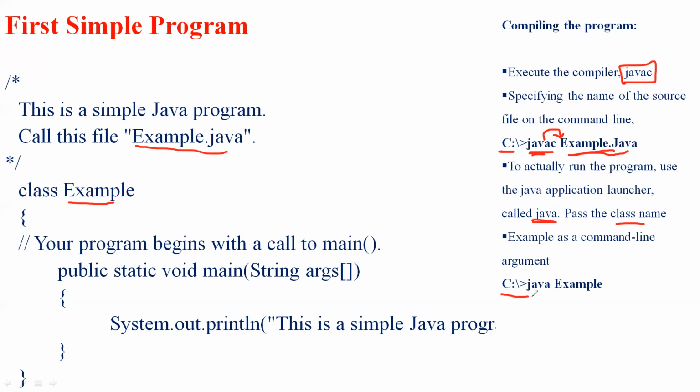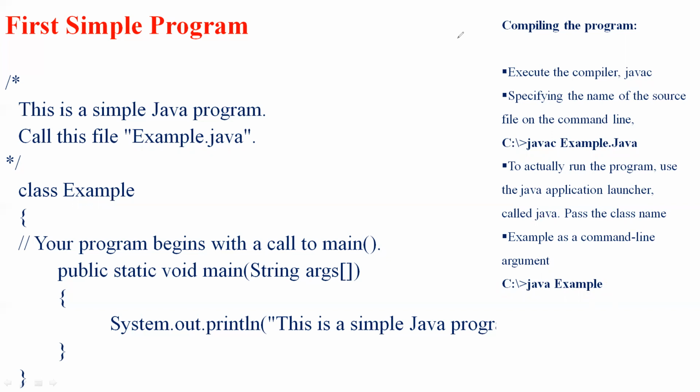So the syntax is java followed by the class name, and the class name here is Example. So I'm giving java Example in order to run the particular program. So this is about compilation. Once we are done with the compilation and run, it will give the output.